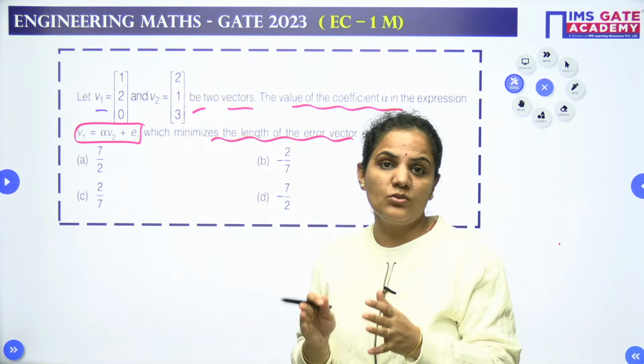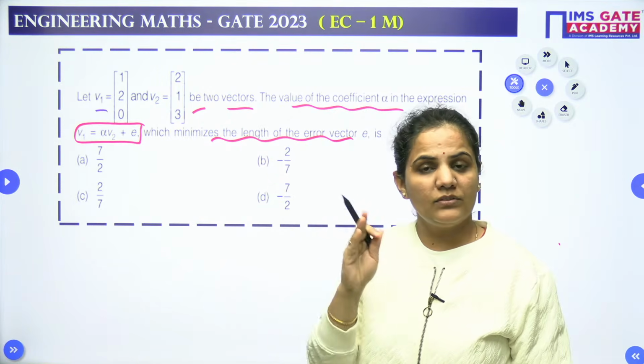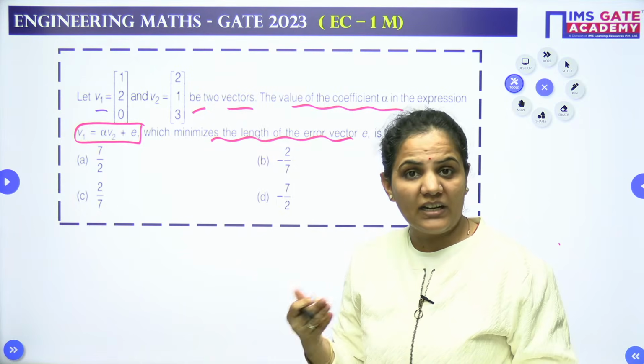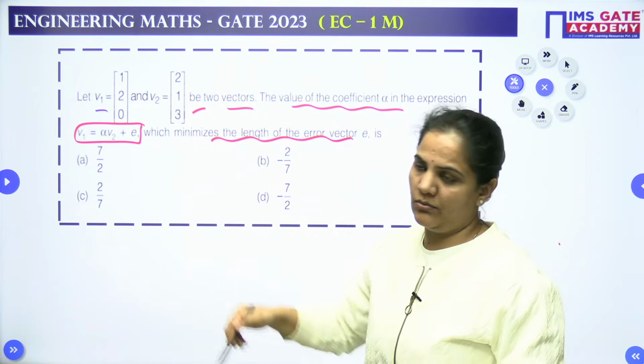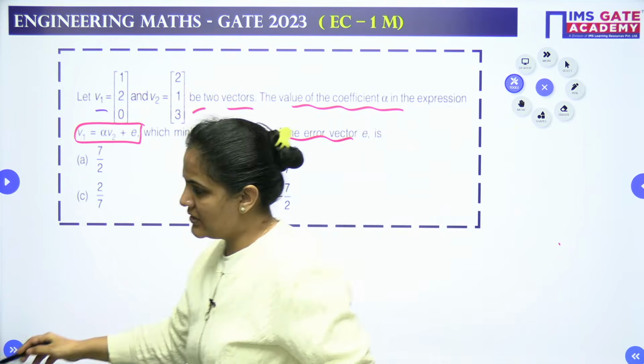First of all we need to find the error vector, and then for that vector we will find the length or the norm, and then we will go with the minimization, meaning the derivative of that one. So let's approach the solution here.